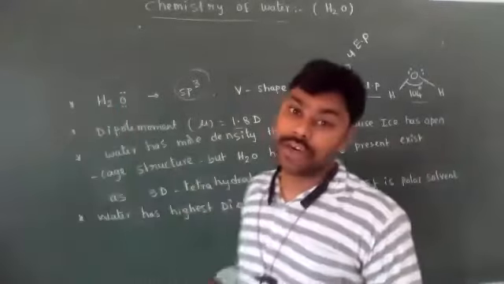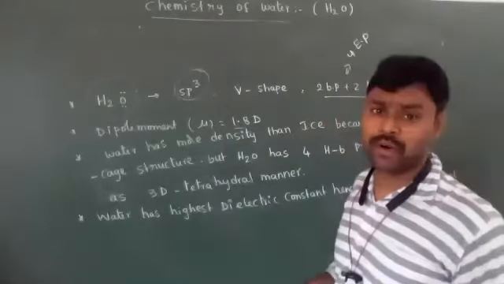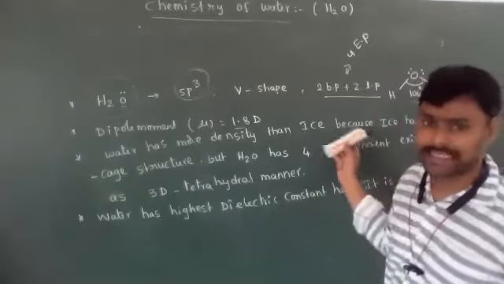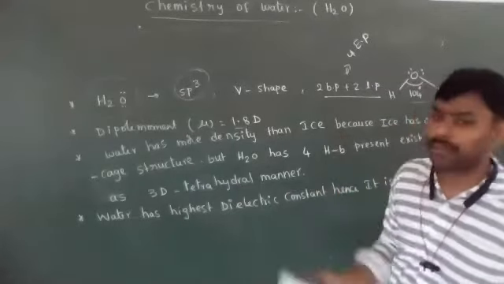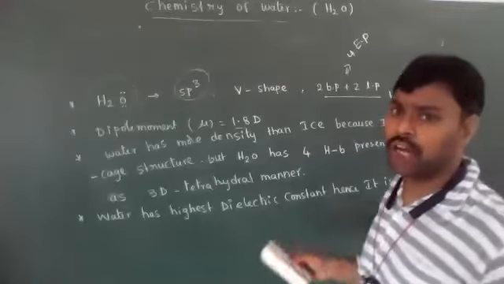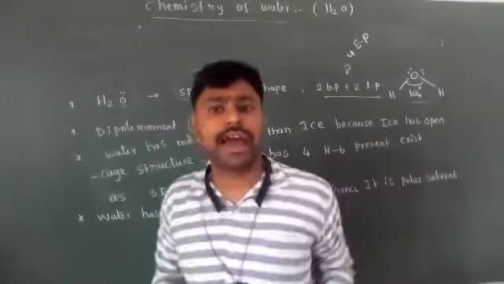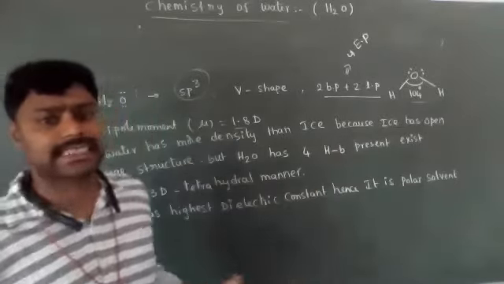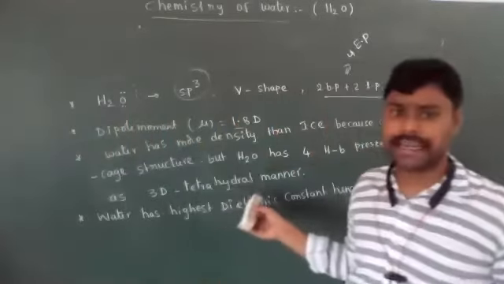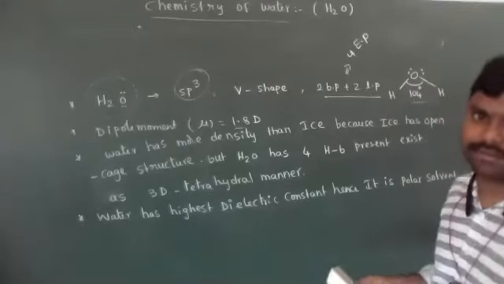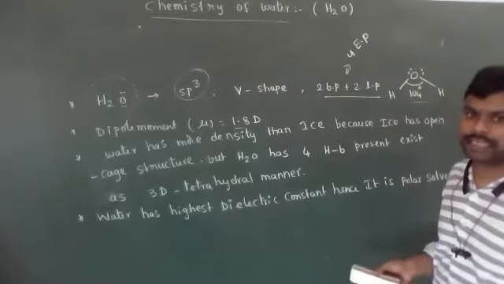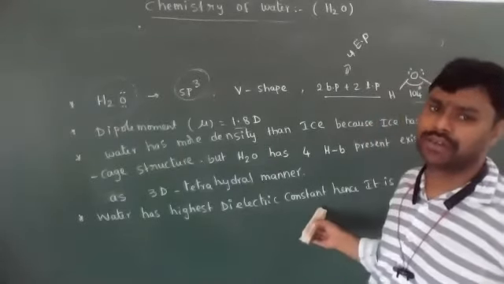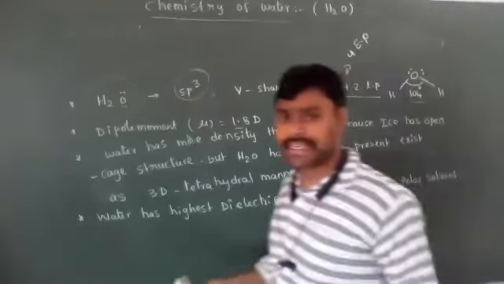Already we have discussed these points in the hydrogen bond concept. Okay, students. The density of ice is less than water because ice has an open cage structure. In one water molecule, four hydrogen bonds are present. These four hydrogen bonds exist in a three-dimensional tetrahedral manner. Okay, students. And water has the highest dielectric constant value.